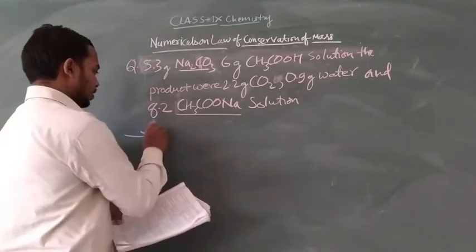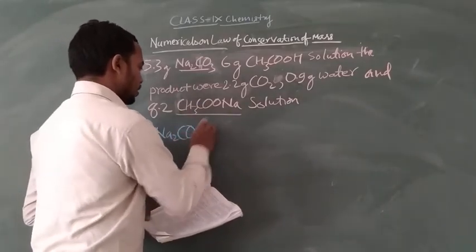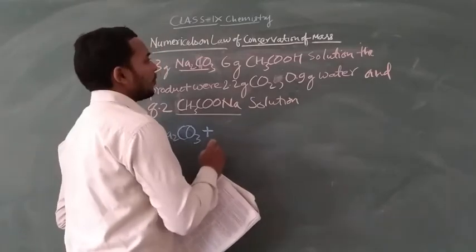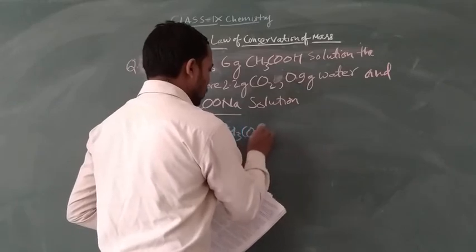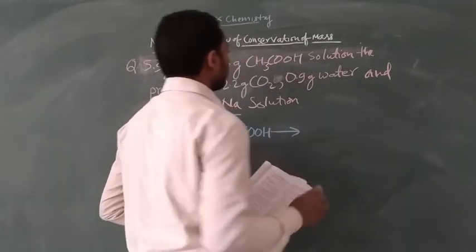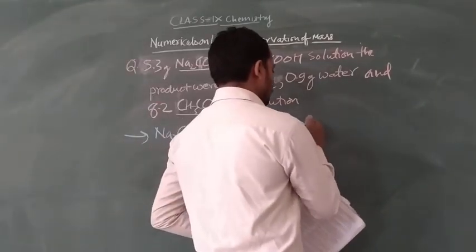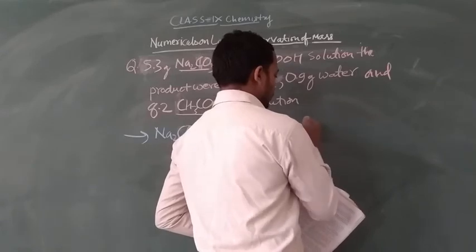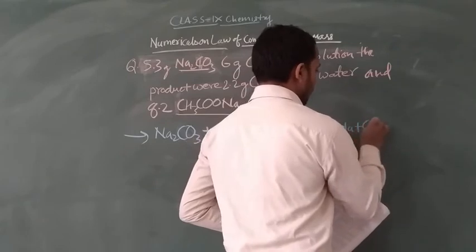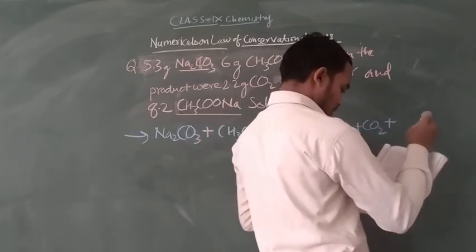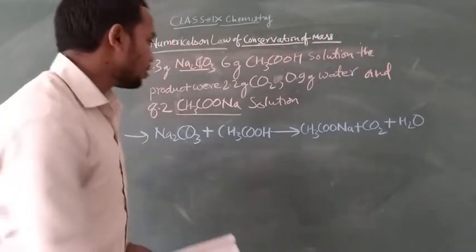So sodium carbonate, Na2CO3, reacts with 6 gram of ethanoic acid, CH3COOH, which gives sodium ethanoate plus carbon dioxide plus water. I will give you a hint also.